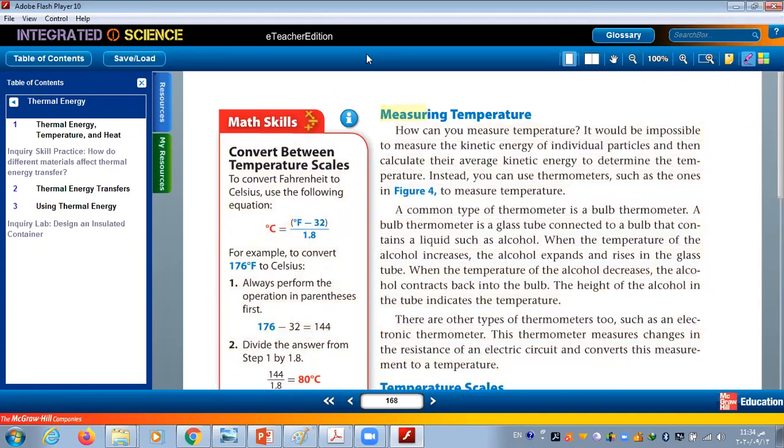So this is a question: how can you measure temperature? Who can answer this question? How can you measure temperature? Abdul Rahim Khalil Sharafuddin. How can you measure temperature, Abdul Rahim?